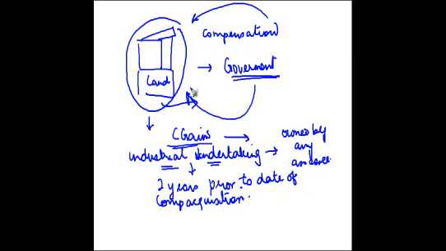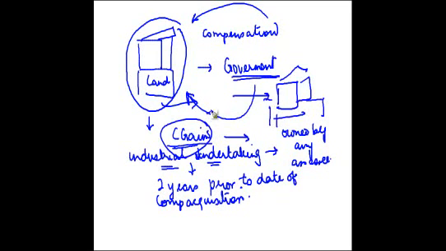Then if these amounts are invested in a purchase of another land and building which is to be used for the purpose of business and profession, then the capital gains arising on transfer of these lands is exempt from tax, okay, and the exemption is available to the extent of amount invested in this land and building.